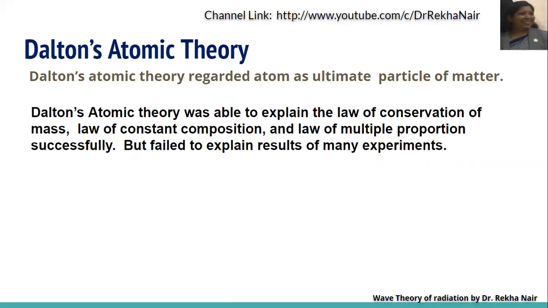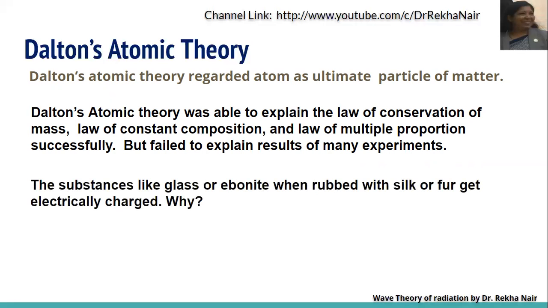It was able to explain the law of conservation of mass, law of constant composition, and law of multiple proportion successfully. But it could not explain the results of many experiments. For example, substances like glass or ebonite, when rubbed with silk or fur, get electrically charged. It could not explain the reason for that.